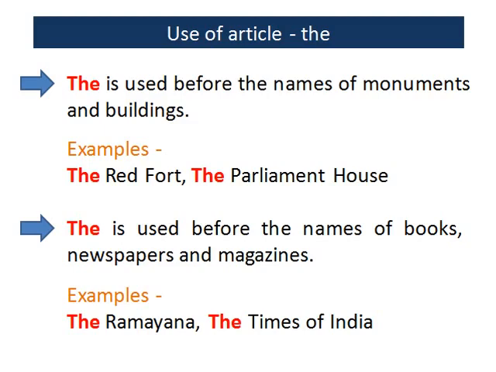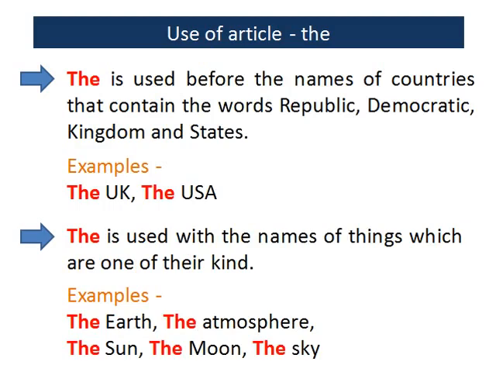The is used before the names of countries that contain the words republic, democratic, kingdom, and states. Examples: the UK or the United Kingdom, the USA or the United States of America. The is used with the names of things which are one of their kind. Examples: the earth, the atmosphere, the sun, the moon, the sky.